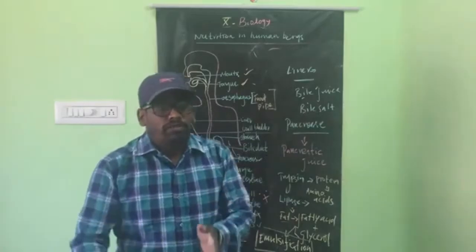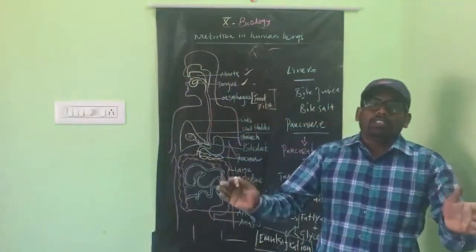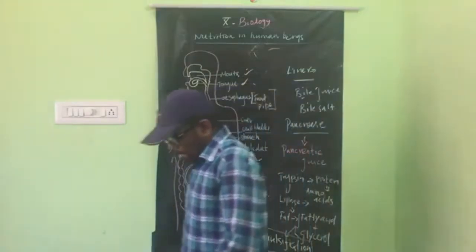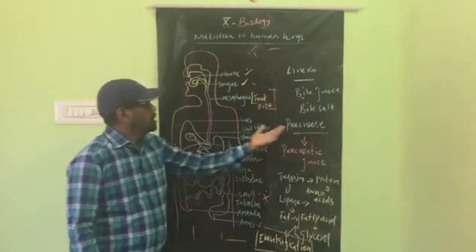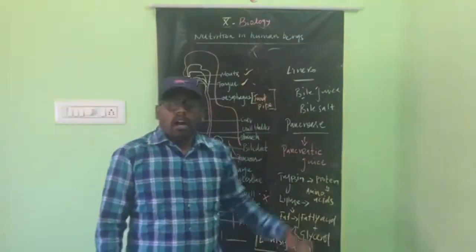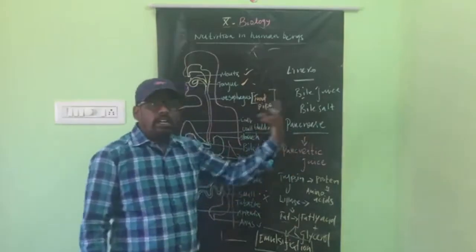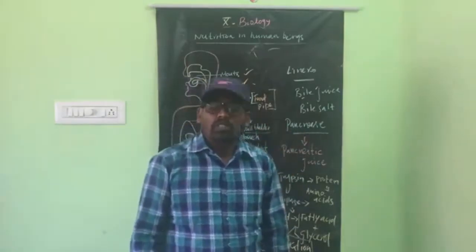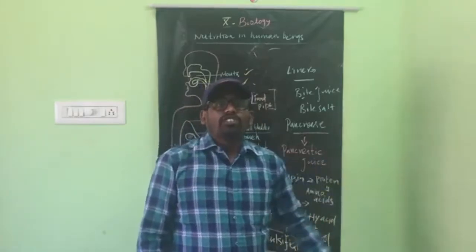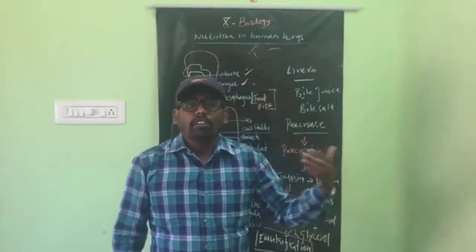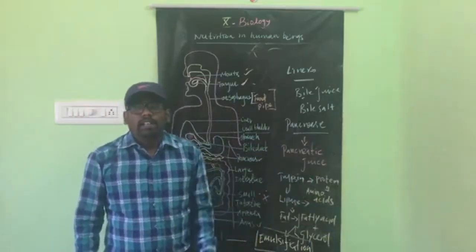Only when the food is alkaline will the digestion be completed. The alkaline nature is due to the bile salts, and sometimes the pancreatic juice also. So the bile salt is also responsible for the breakdown of fat into fatty acid and glycerol, and also gives an alkaline nature.